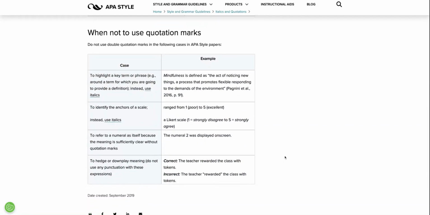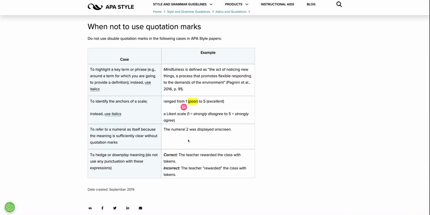When do we not use quotation marks? Again, this is when we're going to use italics, which we talked about in the first part of the video. So use italics rather than quotation marks when you're highlighting a key phrase that's followed by a definition. You use italics rather than quotation marks when you're talking about your anchor words on your scale. Also, when you're referring to a numeral as itself, you would not put the numeral 2 and put quotation marks around the 2.